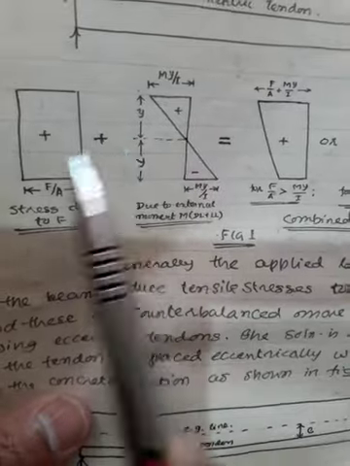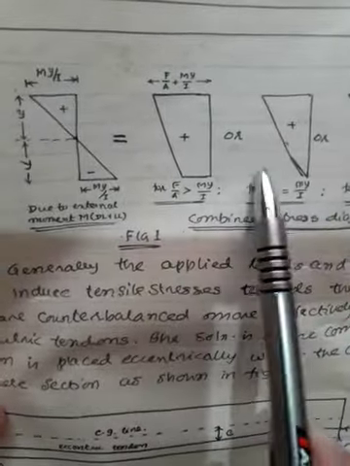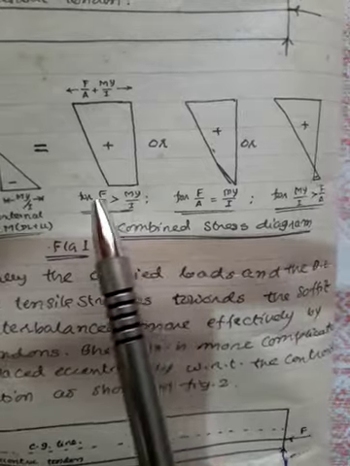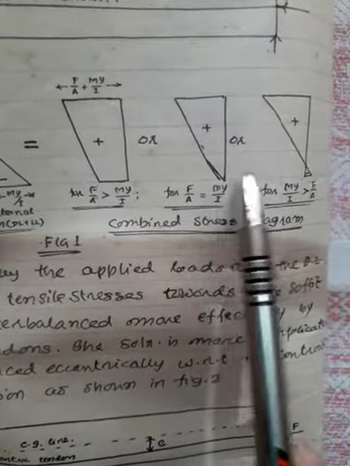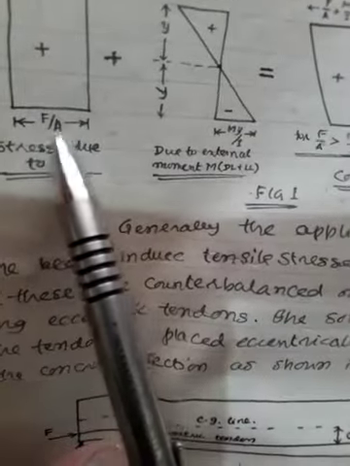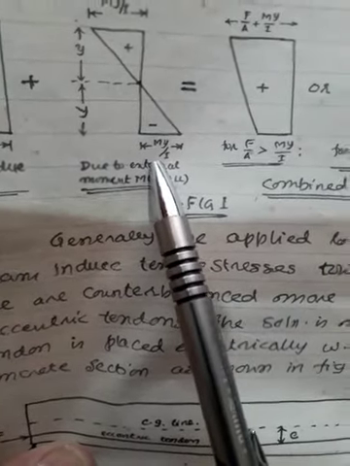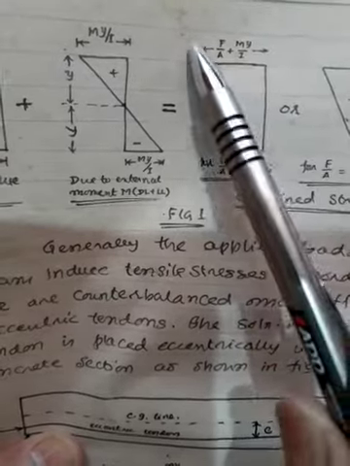When I add them algebraically, I will get the resultant stress, either this or this or this, as you have seen in your previous class. If F by A is greater than My by I, I will land on this resultant stress distribution diagram.